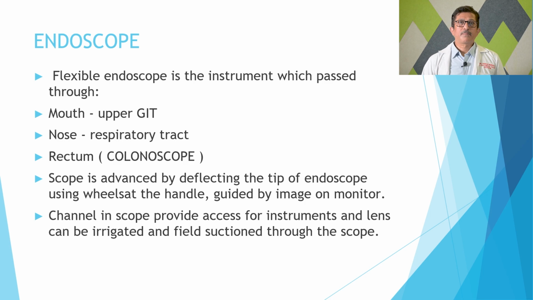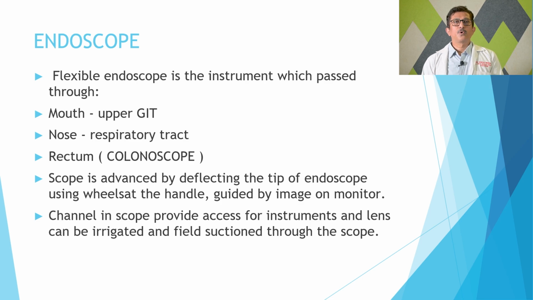The scope is advanced by deflecting the tip of the endoscope using a wheel set at the handle, guided by the image on the monitor. There are channels which can provide you access for instruments to take a biopsy or do some other procedures, and the lens can be irrigated or suction can be done through the scope. There are various channels for that.